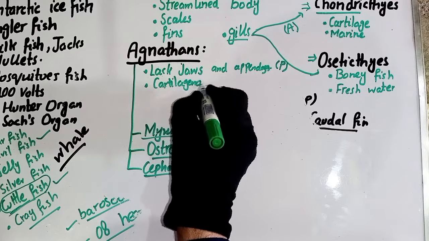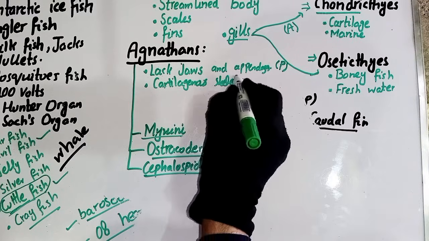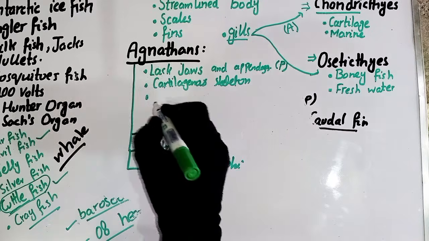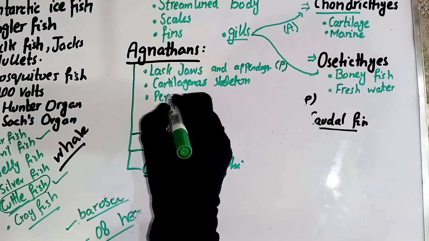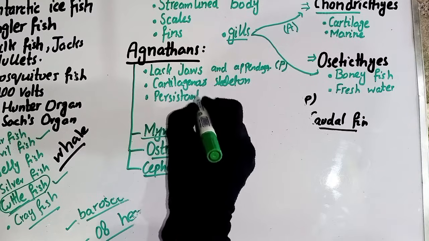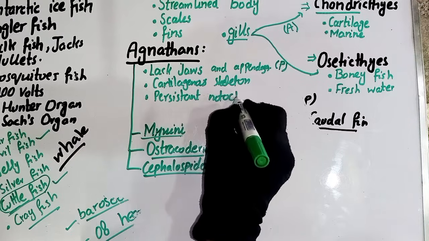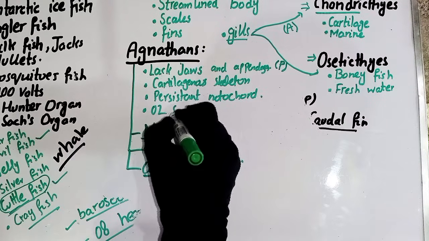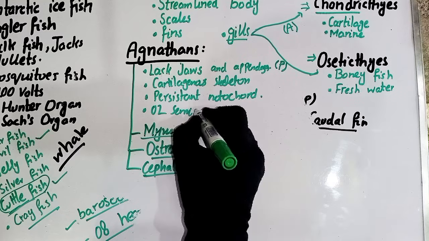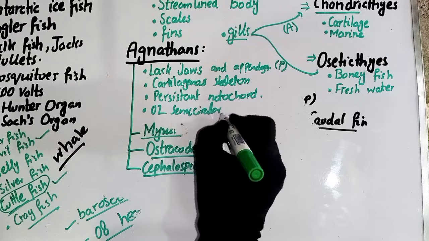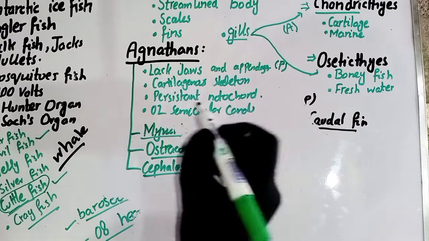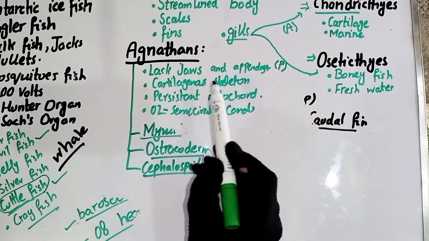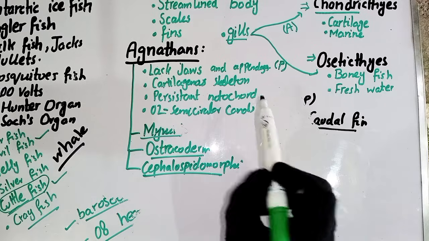Cartilaginous skeleton is present in them. The third characteristic is that they have a persistent notochord. And the fourth one is that two semicircular canals are present in them. So in agnathans, two semicircular canals are present, but in gnathostomes three semicircular canals are present.